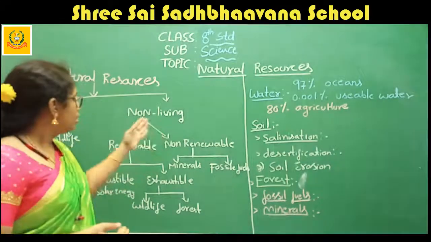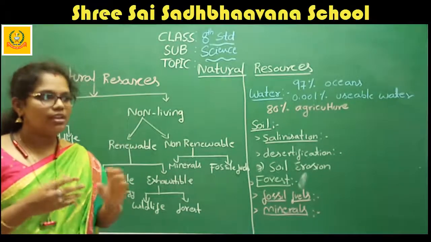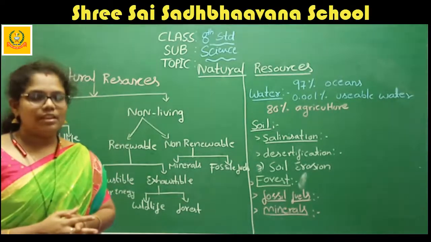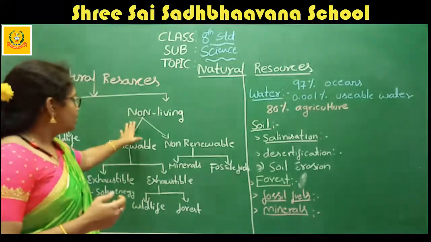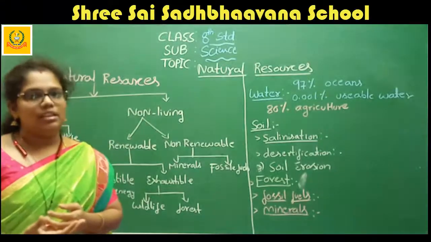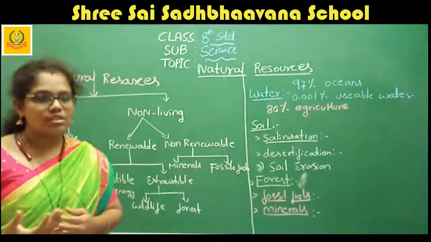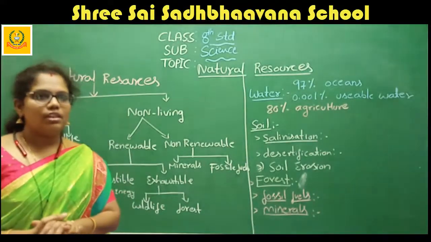If you come to non-living resources, what are these? Living means it has life. In the resources, if more non-living things are present, that type of resources are known as non-living resources.